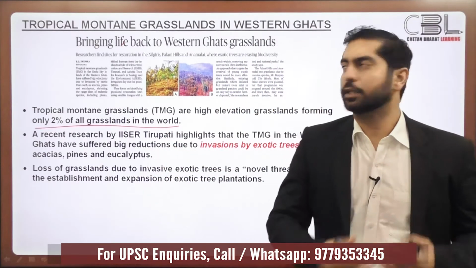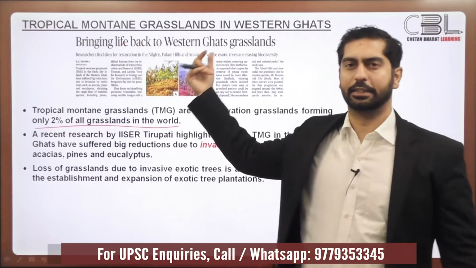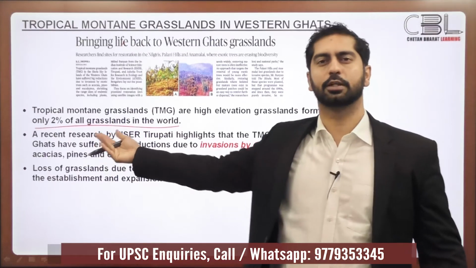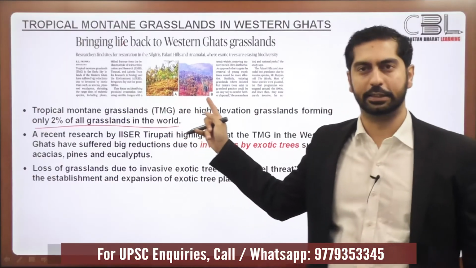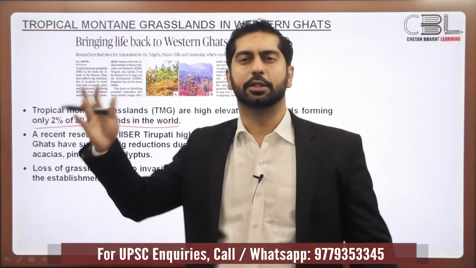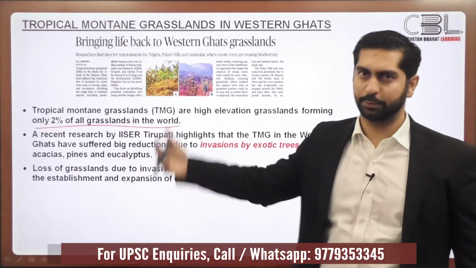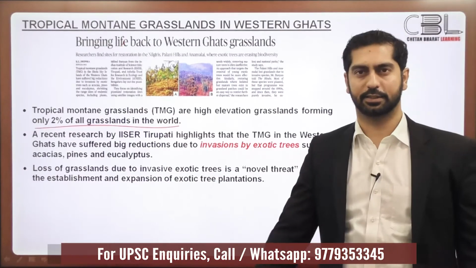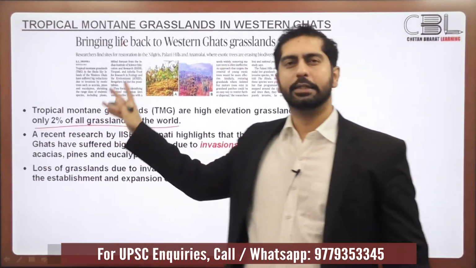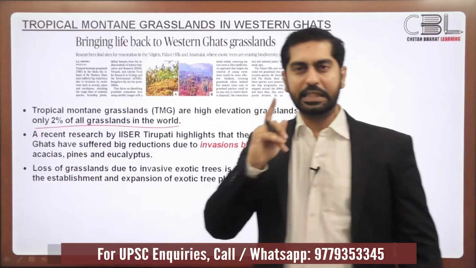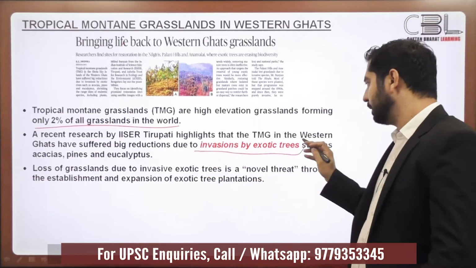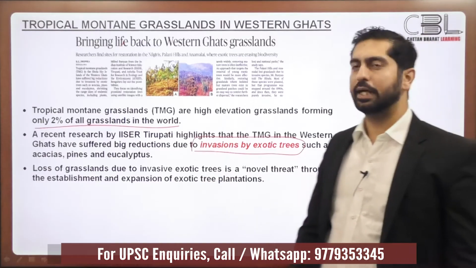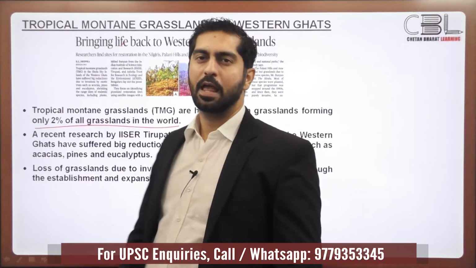We don't often hear of these tropical montane grasslands because they constitute only 2% of the total grasslands in the world. But in India, they are found in the Western Ghats region, in the Nilgiri mountains, in the Cardamom hills, in the Anaimalai hills. Now, why were they in the news? These grasslands are getting destroyed as a result of invasion by exotic trees.